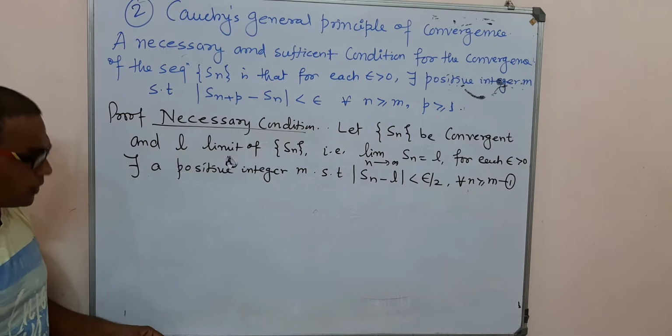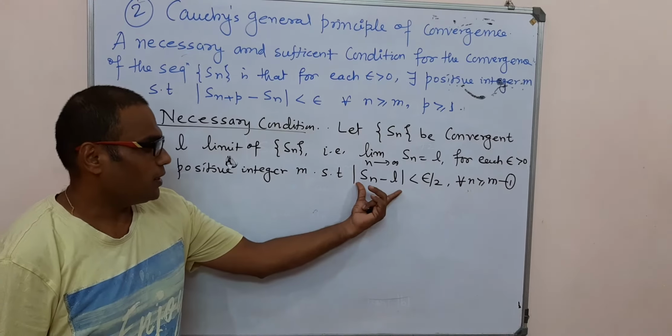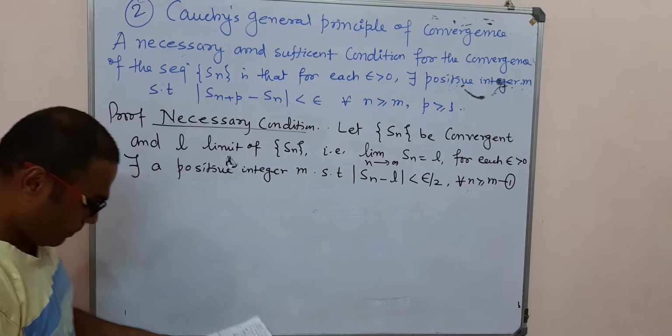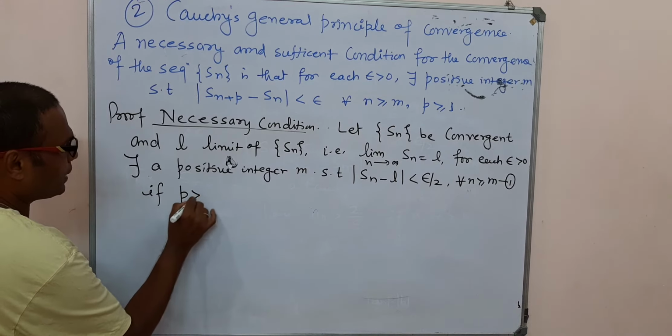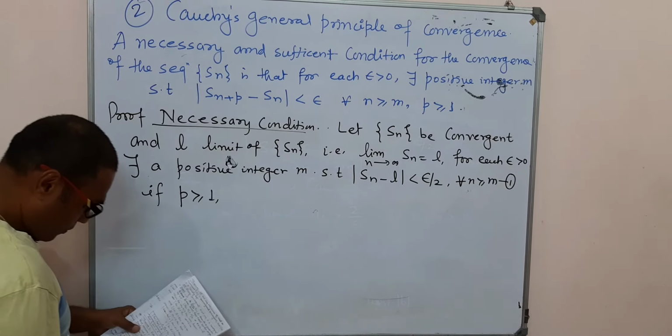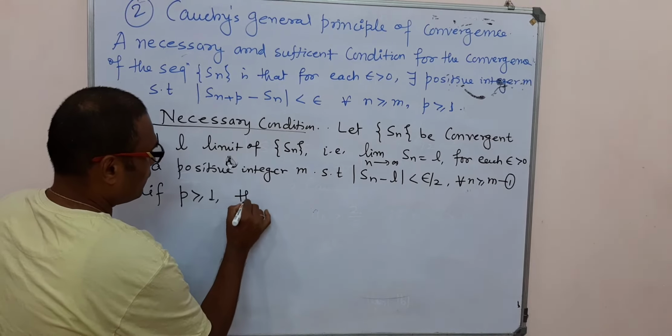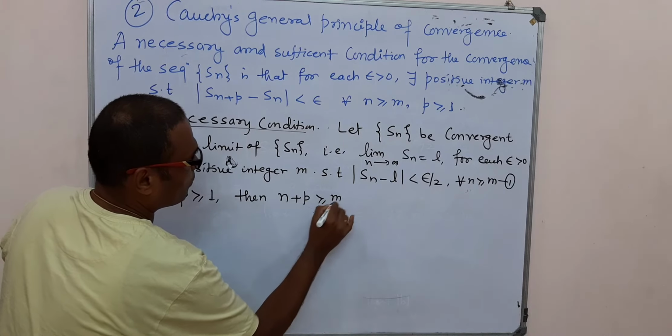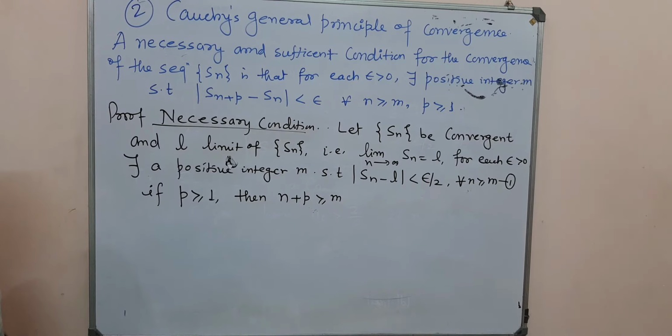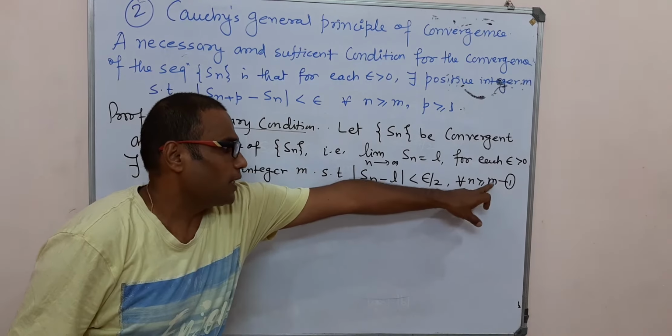Now, this is the definition of a limit of a sequence. If p is greater than or equal to 1, then n plus p is obviously greater than or equal to m, because n is greater than or equal to m.